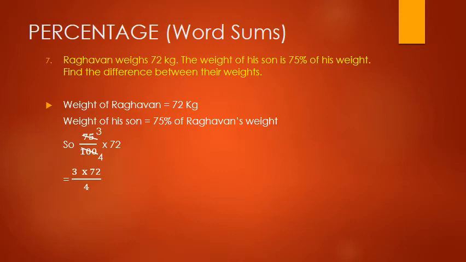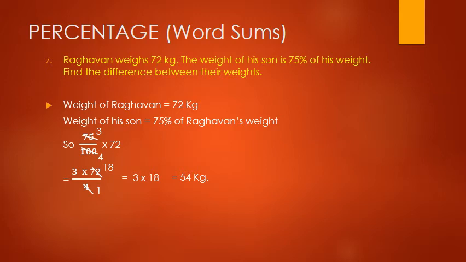Now children, we can divide 72 in the numerator and 4 in the denominator by common number 4. So when we divide 72 by 4, we get 18, and when we divide 4 by 4, we get 1. So now what is left? In the denominator it is 1, and in the numerator it is 3 multiplied by 18, which is equal to 54 kg. Right? So this is the weight of his son, 54 kg.